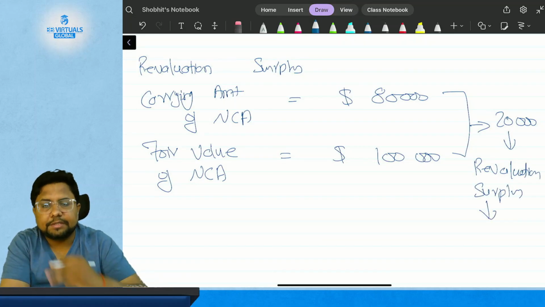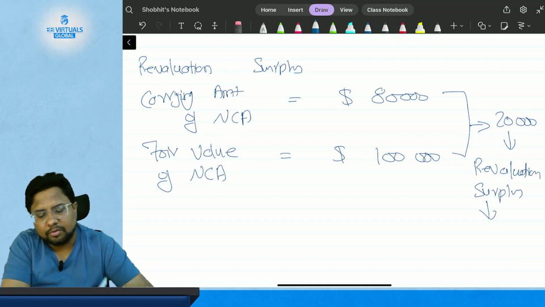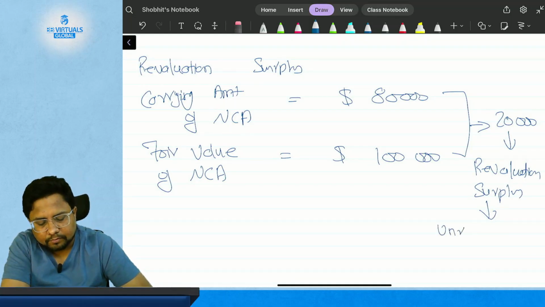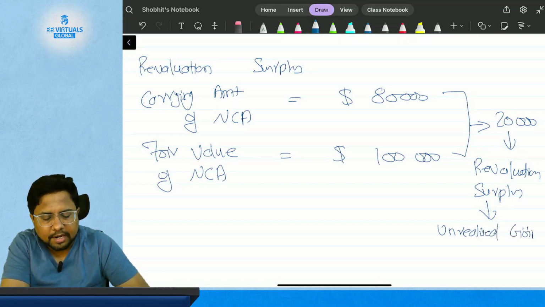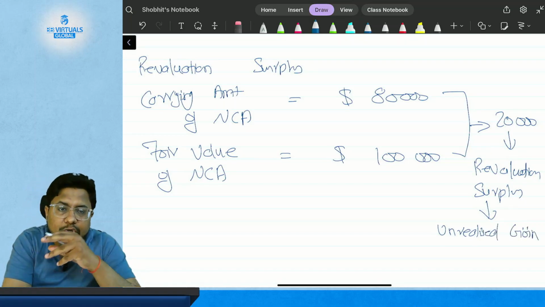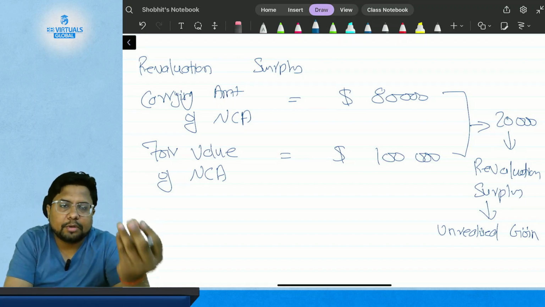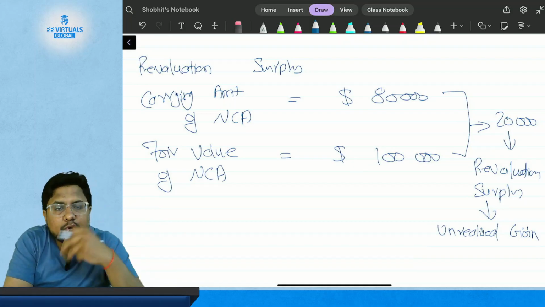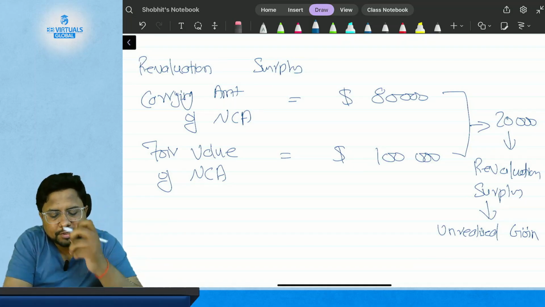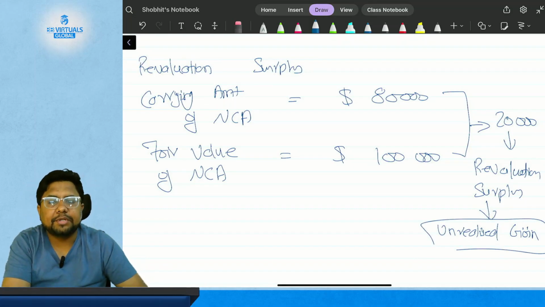Because it is an increase in the fair value, which is considered as unrealized gain. Because this is not something which you have realized. Even though the value has increased based on the fair value in the market, this is an amount which you have not received because you have not sold the asset. So this is termed as unrealized gain.